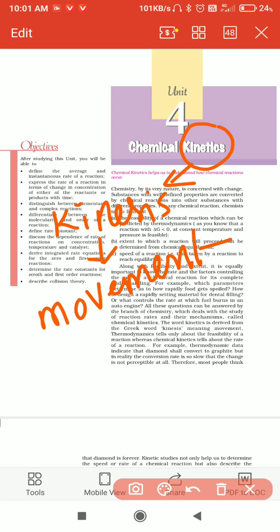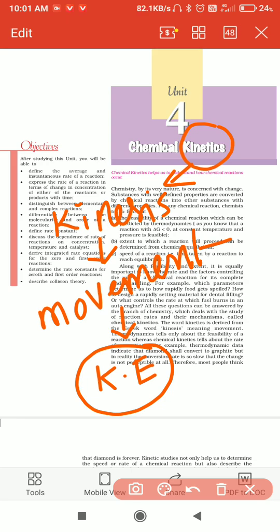That means all moving objects having energy is called kinetic energy. Kinetic energy is nothing but all moving objects or substances having some energy.